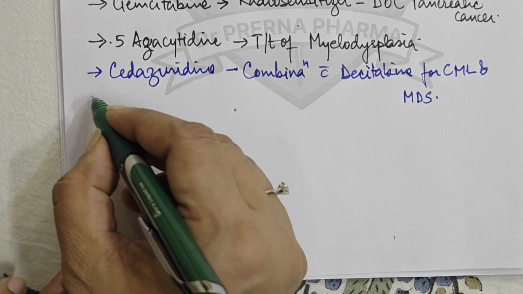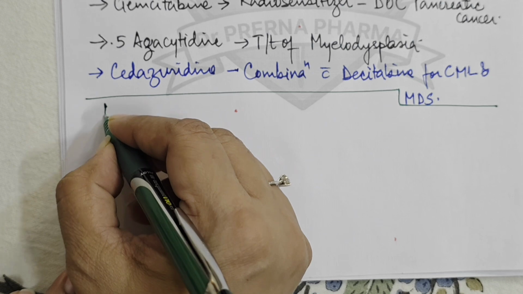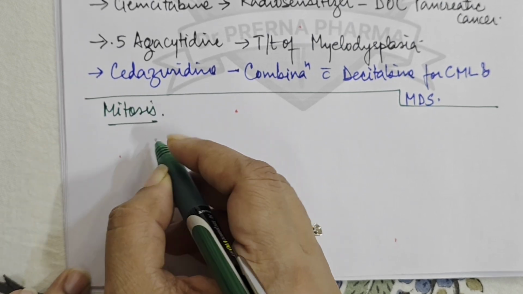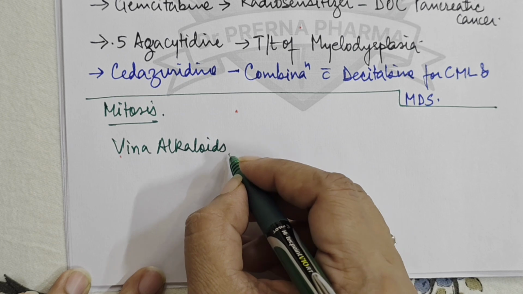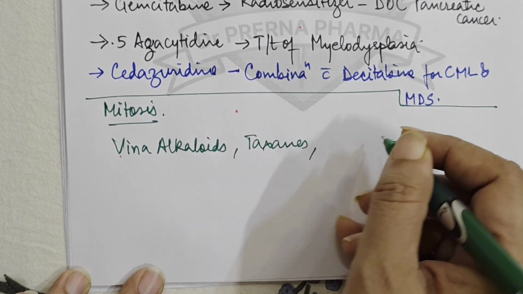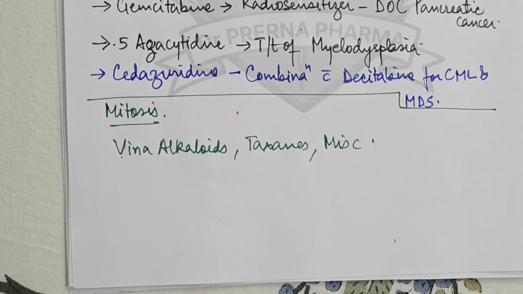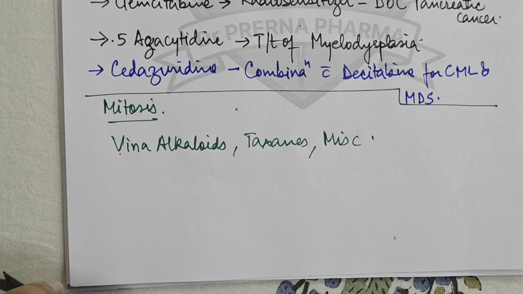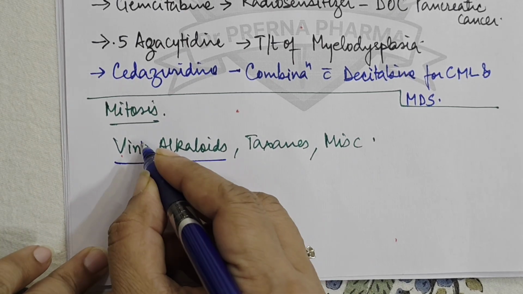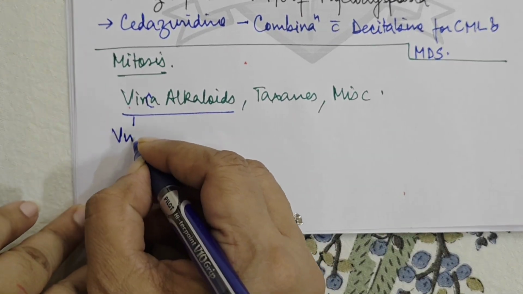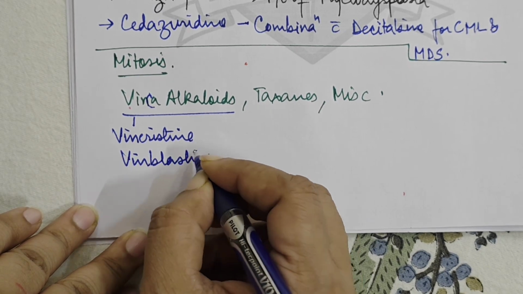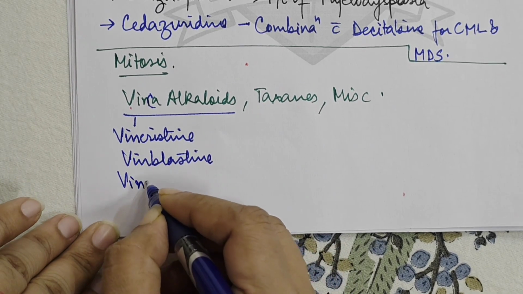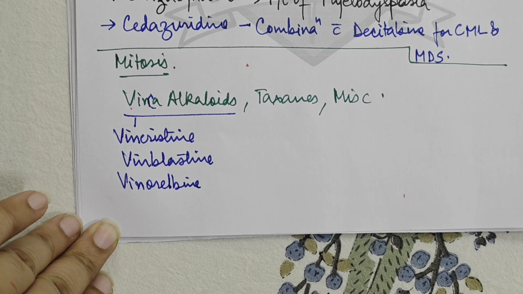Next category of drugs is the drugs which affect the mitosis. So mitosis affect करने वाली drugs में आती हैं vinca alkaloids, taxanes, and some miscellaneous single drugs. So let us see these drugs which affect the mitosis. Now mitosis में सबसे पहले vinca alkaloids. तो vinca alkaloids में हमारे पास हैं vincristine, vinblastine and vinorelbine.